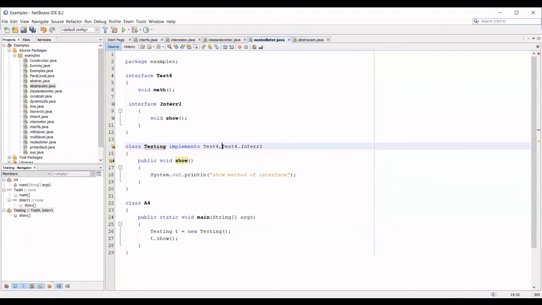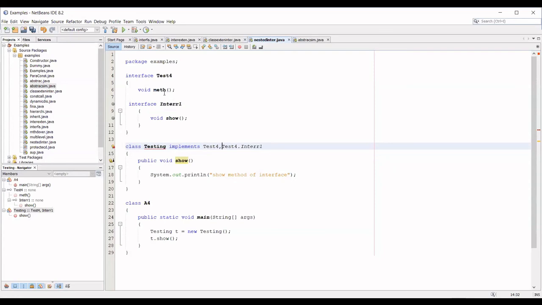But if you want to use only the inner interface, then you have to use the class name dot that interface. If you want to use the outer interface and the nested interface also, then the outer interface is Test4, comma, and for the inner interface you should use Test4 dot Inter1.